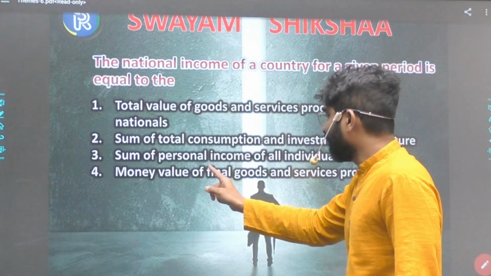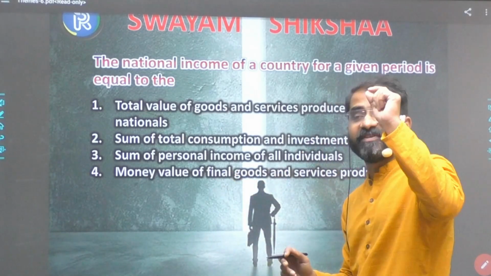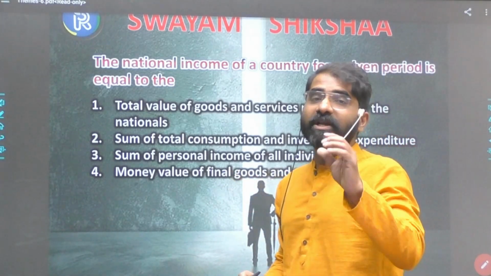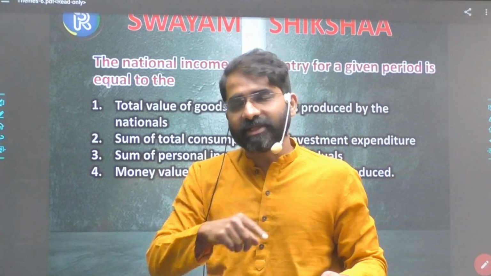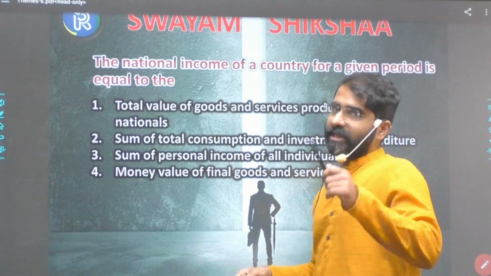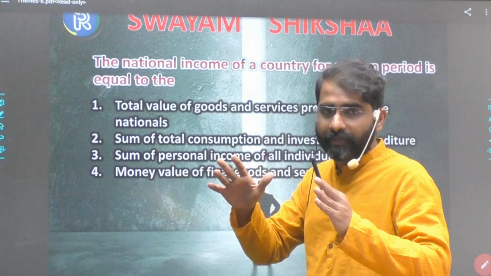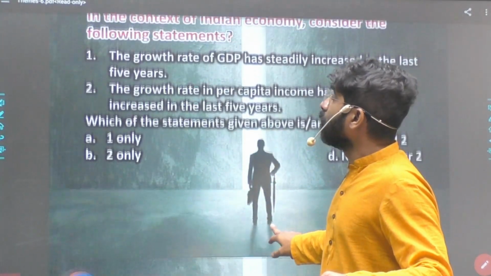Money value of final goods and services. Now this word final, when I've written the first definition, so total final value of all goods and services produced within the domestic territory. Now that final is more important, therefore 4. So remember that, final. Intermediate goods will never be part of the national income calculation. Okay, so that's very important.